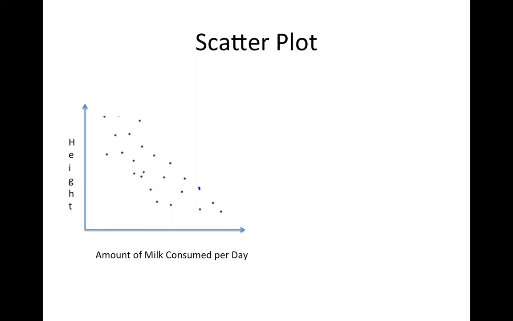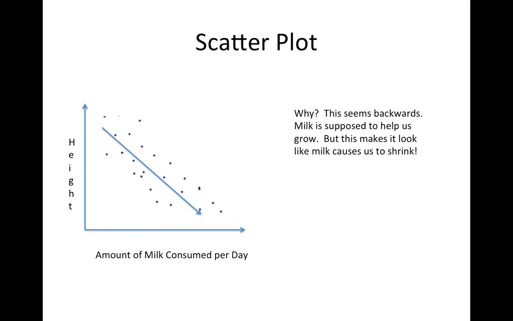But this seems backwards. Here's a scatter plot. The amount of milk consumed per day is increasing, but the height is decreasing. There's a negative correlation here. This seems backwards. Milk is supposed to help us grow, but this makes it look like milk causes us to shrink.